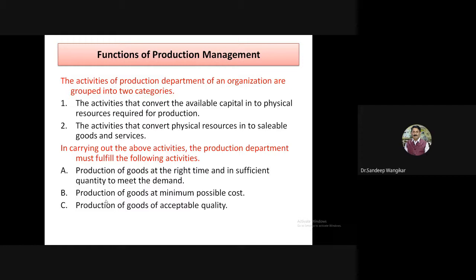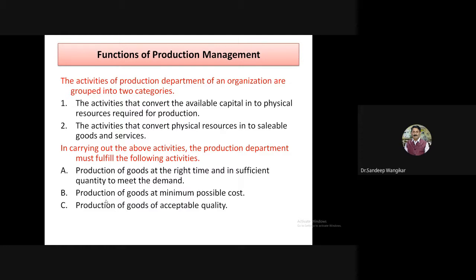Minimum possible cost and acceptable quality. Now I don't want to comment on any of the doses. All doses are good, no problem at all. But still, from a review of all these doses, Sputnik is very, very highly preferred, with a price of approximately 1200. The second preferred in India we can say is Covishield, and very few people are preferring Covaxin. It is not the case that Covaxin is not good, this is just a comparison made by someone and in some news. It may be wrong, no problem. I just want to give you an example. I don't want to say anything good or bad.